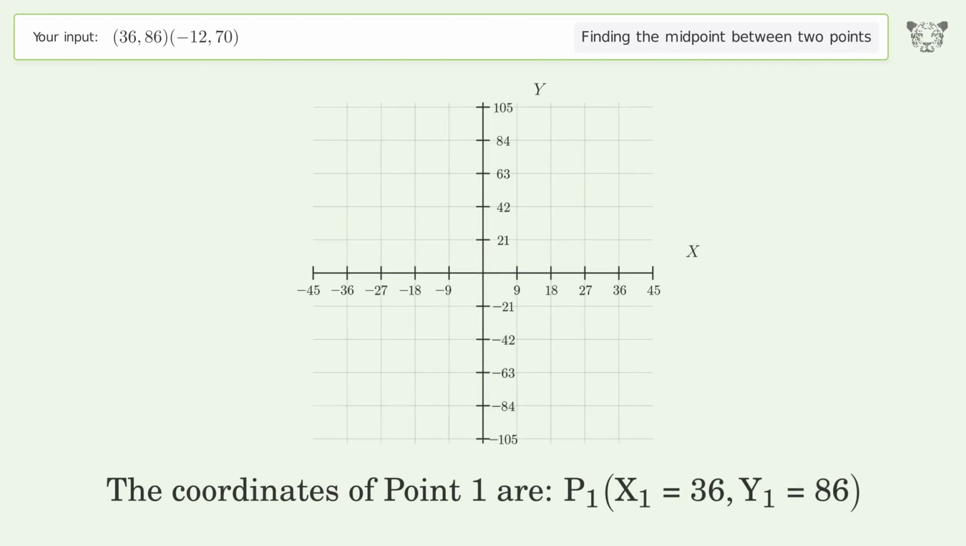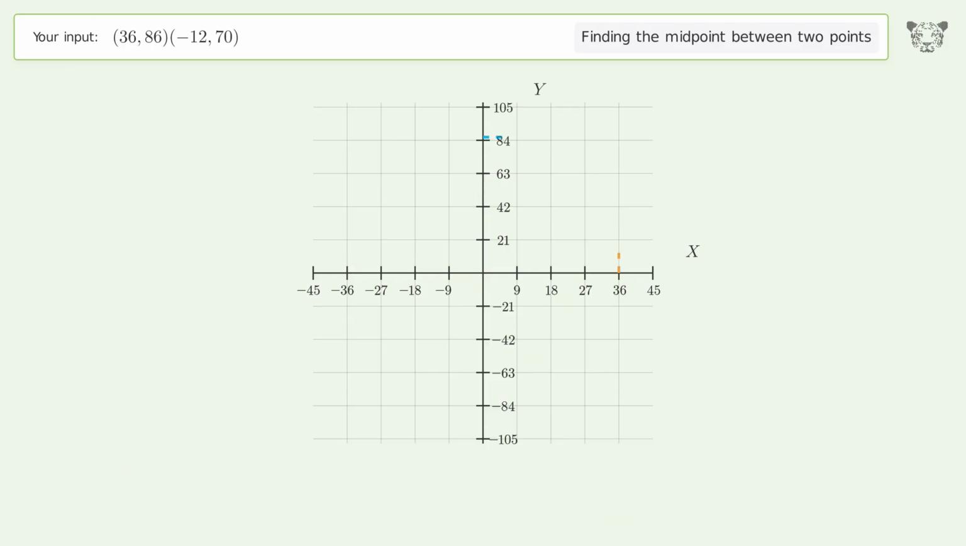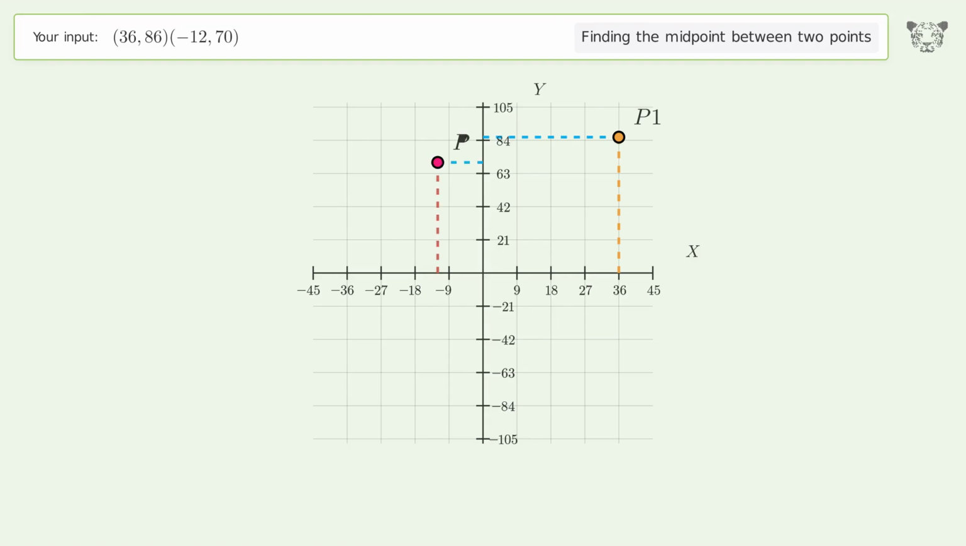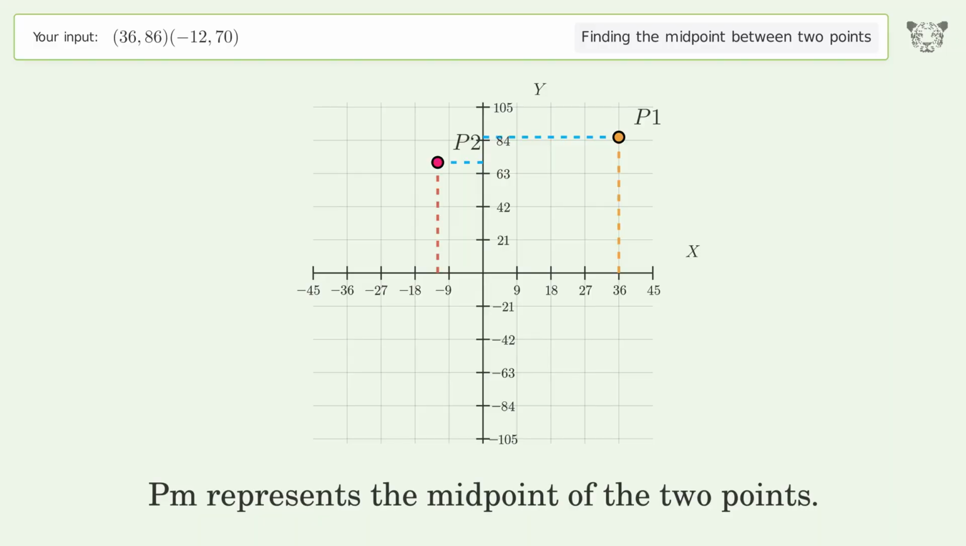The coordinates of point 1 are x1 equals 36, y1 equals 86. The coordinates of point 2 are x2 equals -12, y2 equals 70. PM represents the midpoint of the 2 points.